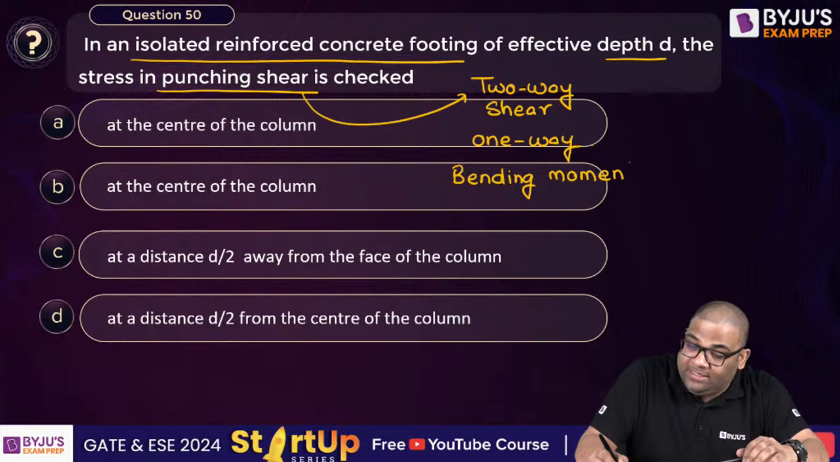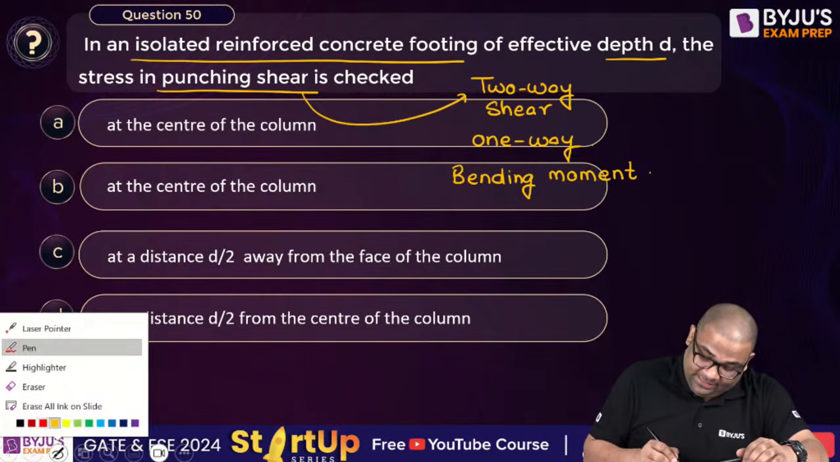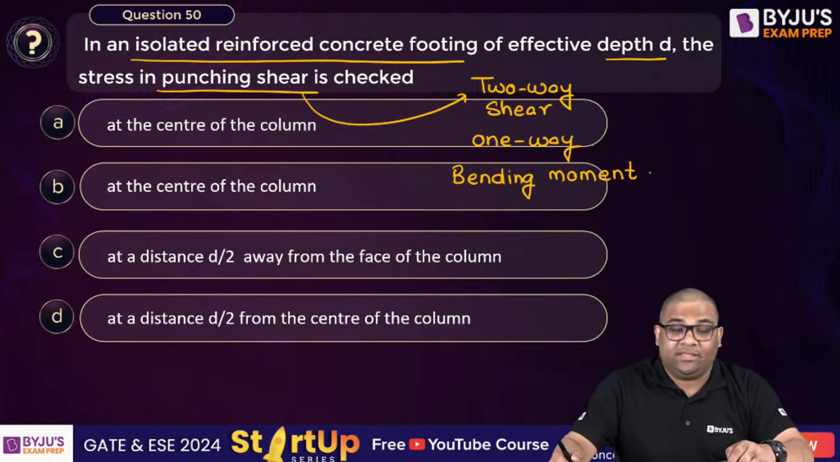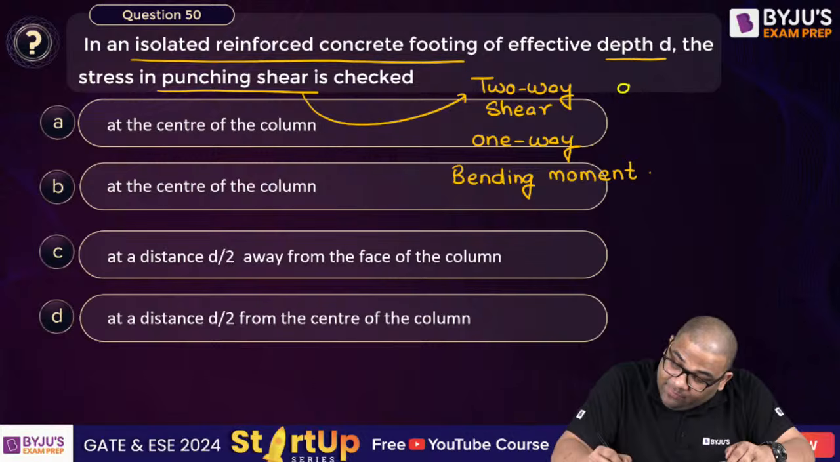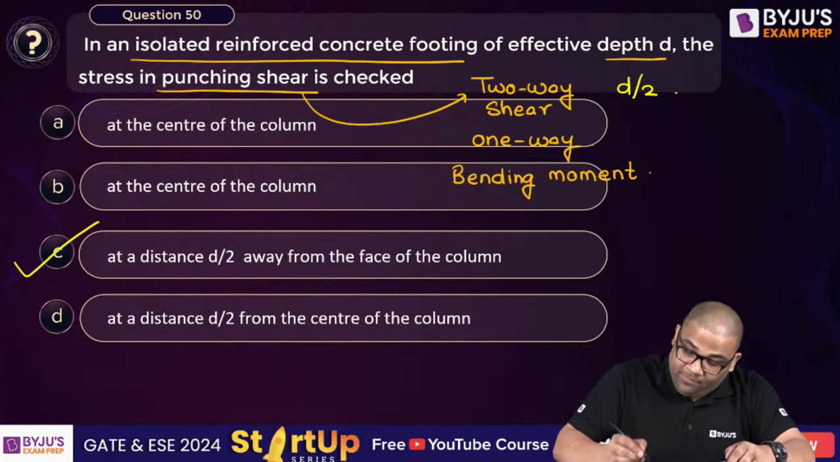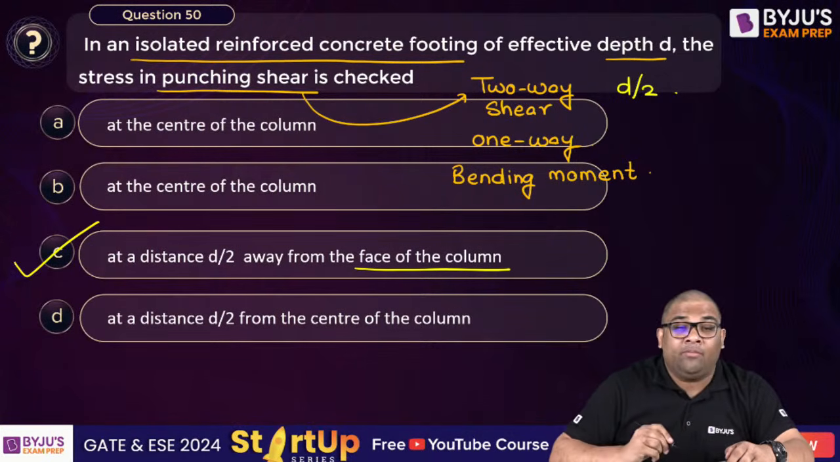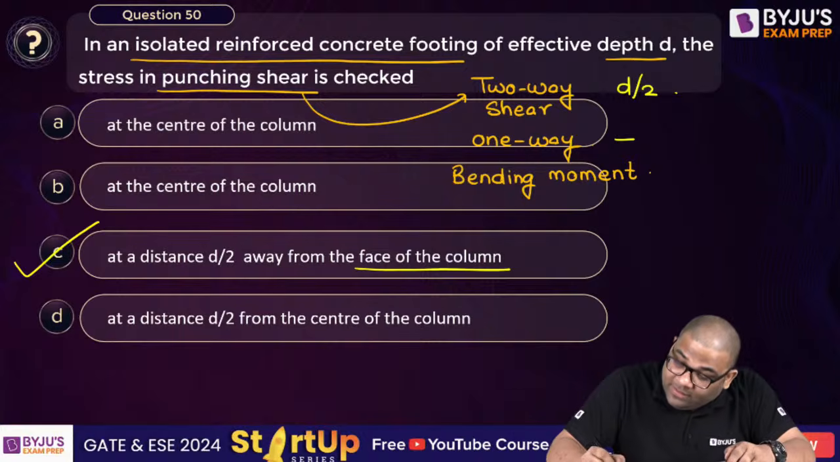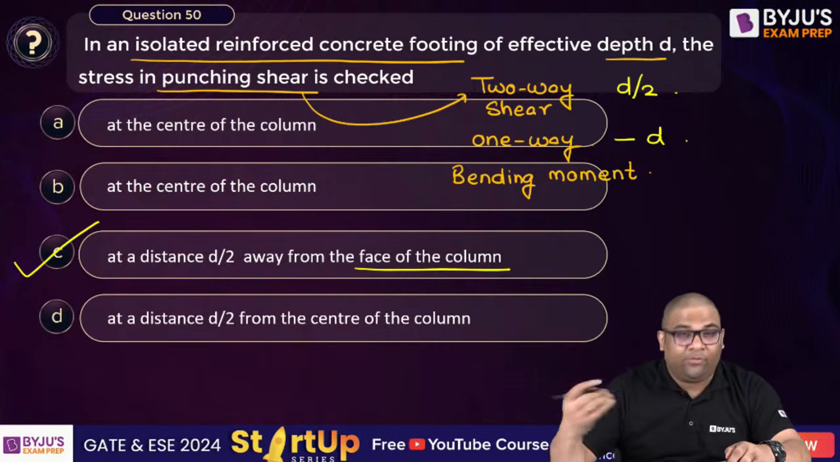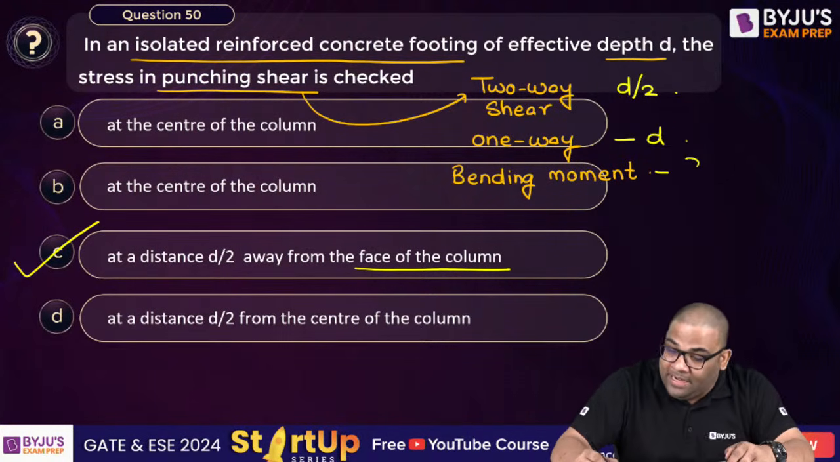Two-way shear, where is the critical section? The critical section is d by 2 from the face of the column. From the face of the column, not from the center of the column. One-way shear is at a distance d from the face of the column, and bending moment we check at the face of the column.